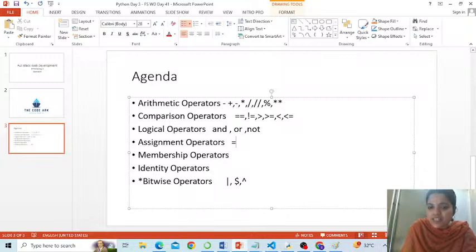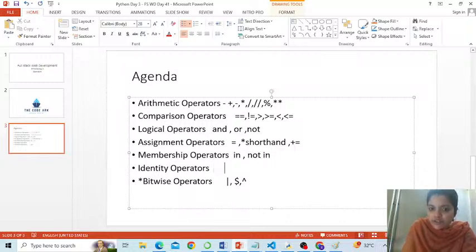Assignment operator, that is equal to. I have yet to teach you some shorthand assignments. This we will learn as and when we keep writing the code. Like plus equal to; this is called a shorthand assignment. Minus equal to, multiply equal to, and so on. Membership operators that we saw, that is in and not in.